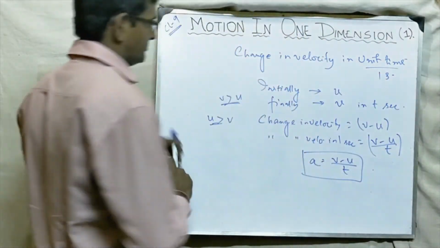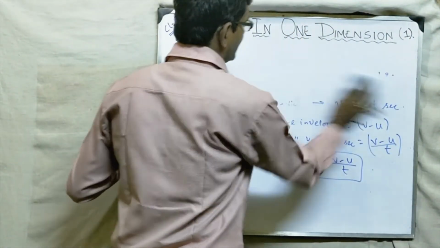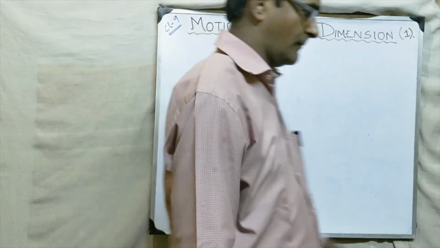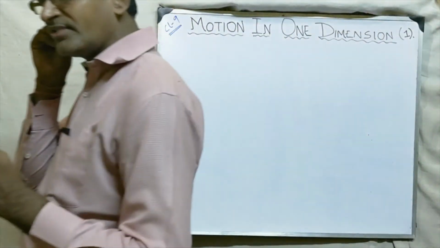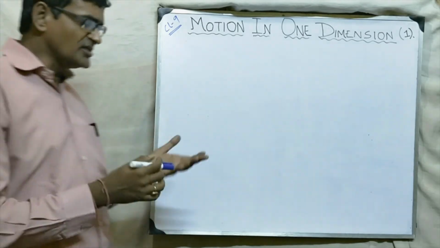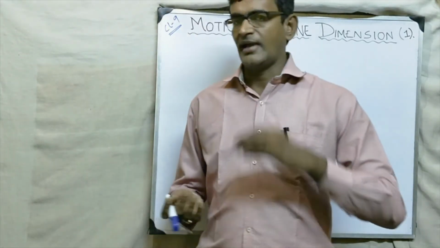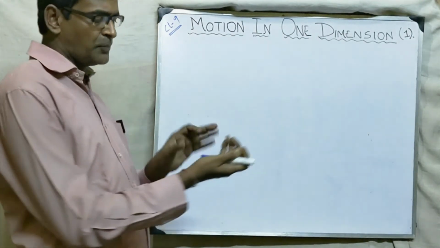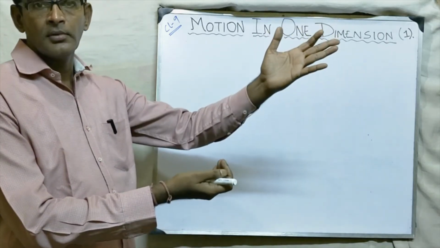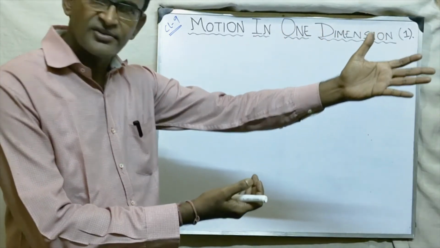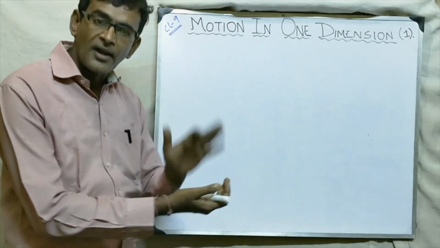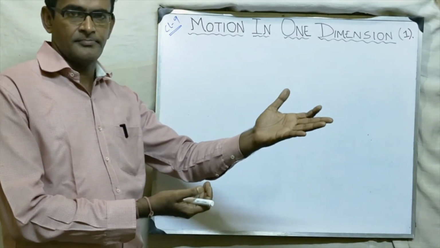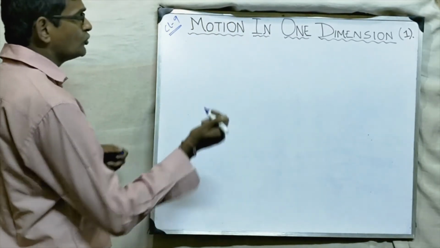Acceleration due to gravity. This is very important, and we study the details in the Newton's law chapter, the 3rd chapter. But let us take a brief understanding of this. We will study in the 3rd chapter that force applied on a body produces acceleration. Suppose I flip it, it will move. From rest, it will come into motion. So whenever a force is applied on a body, it produces acceleration.